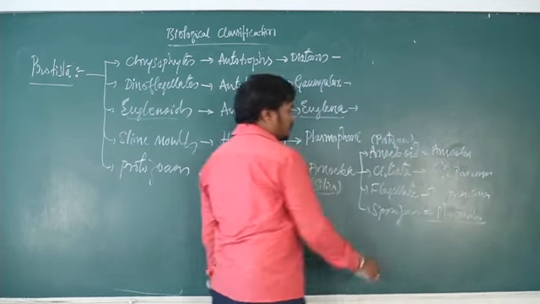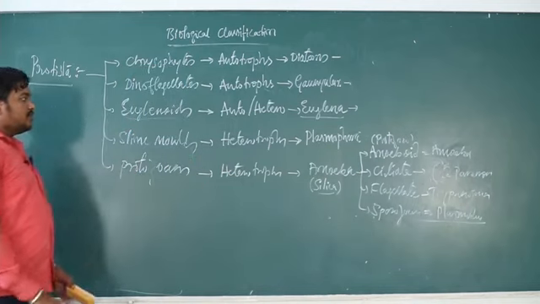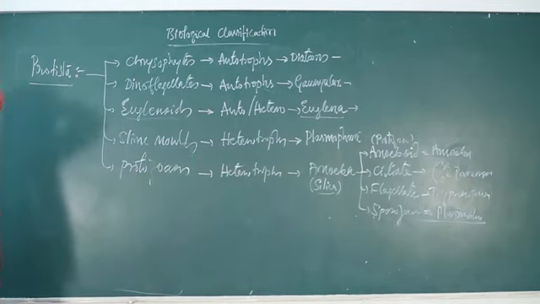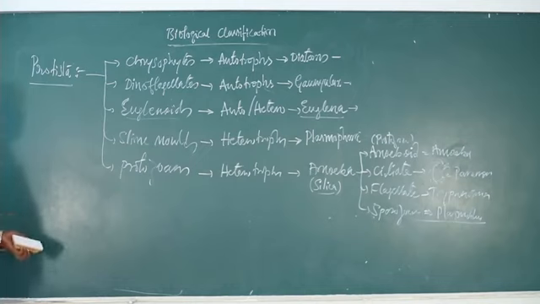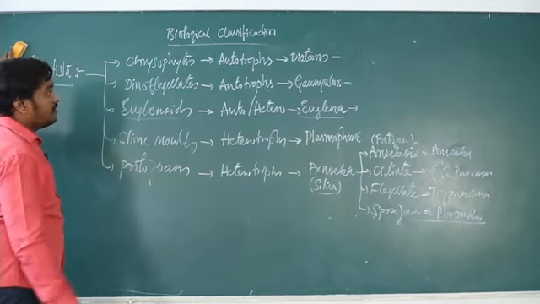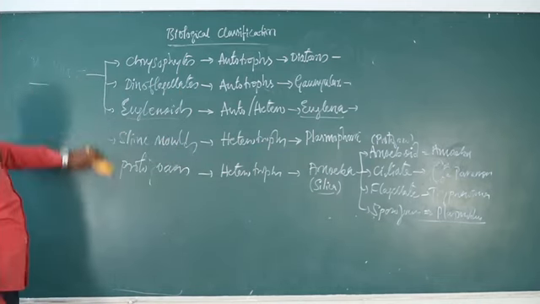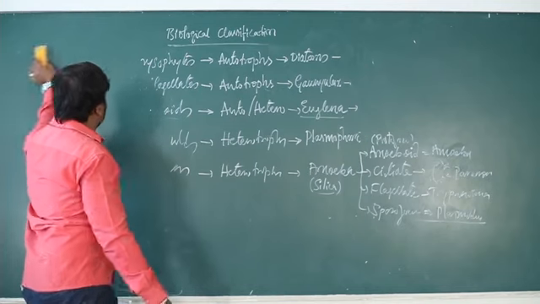Infectious spore-like stage is present in the sporozoans. So these are the characters of protistans. There is no definite character that can be fixed for this because they are a mixed group of organisms. Okay, so this is about protistans.